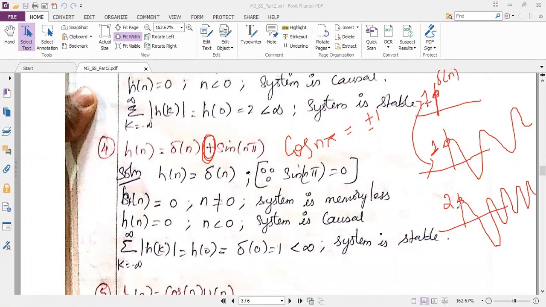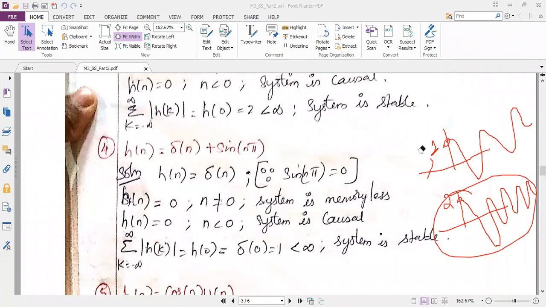So since we are adding it, the final signal is in terms of cos only. So if it is in terms of cos, how will you write the property? Is it memoryless or memory? It is memory. And then what about causality? It is causal.